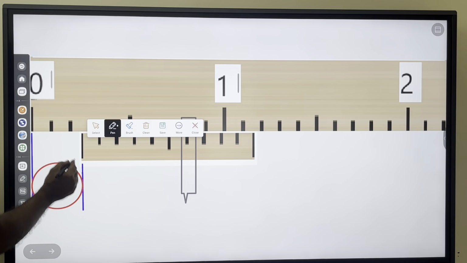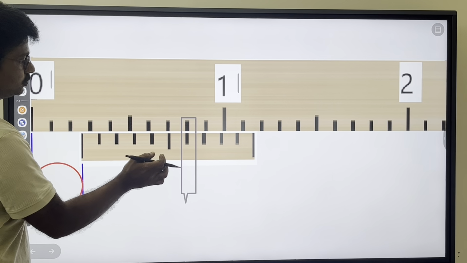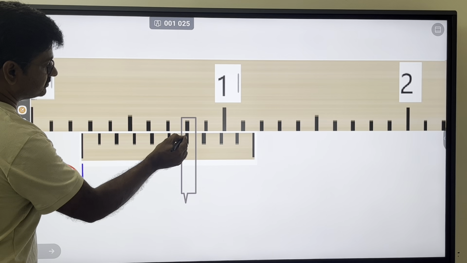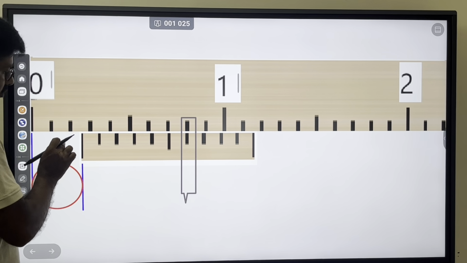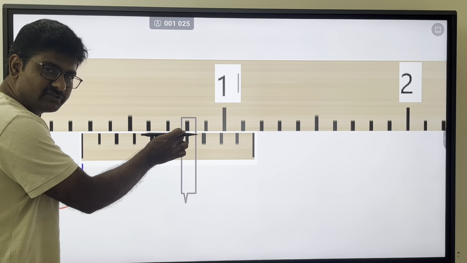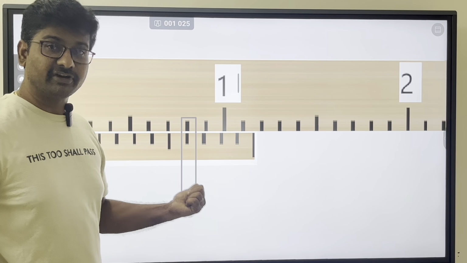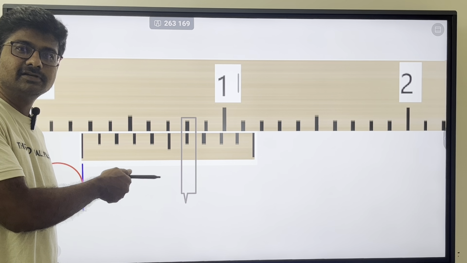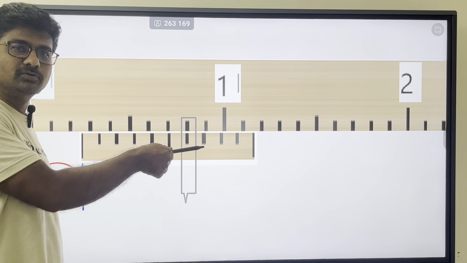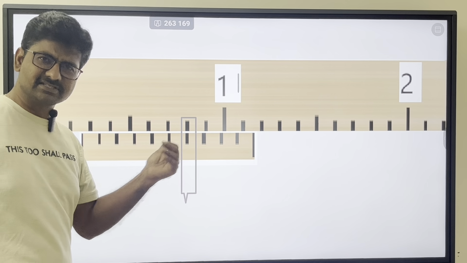So this blue line has to be here, right? How much has this advanced here? It has advanced through this much. The 6th division is coinciding, so it has moved through 0.6 mm. That's how you find the measurement. So how do we get that? 0.6 is the least count into the division on the vernier scale that is coinciding. That is actually the logic.